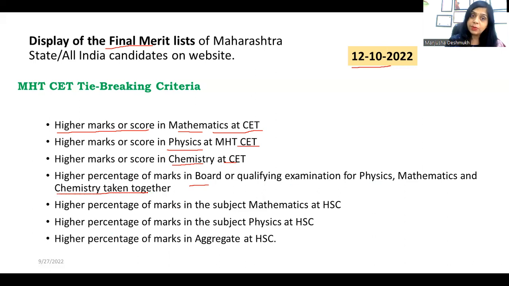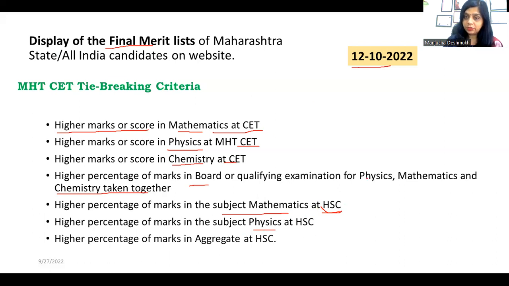Then if this is also similar, then it will check for higher percentage of marks subject wise, maths at HSC. Suppose if you appeared for Maharashtra state board exam, then it will check for HSC. If you are a student of CBSE board, then it will check maths of CBSE, or if you are an ICSE student, or whatever exam you have appeared for 12th. So mathematics of 12th. Then if this is also same, then it will again check for physics. If this is also same, then it will check for aggregate at HSC and so on.